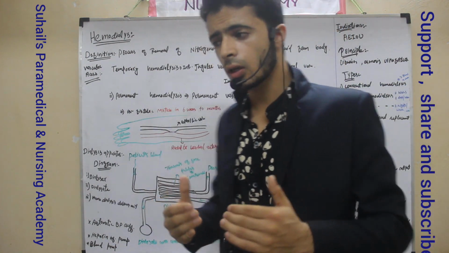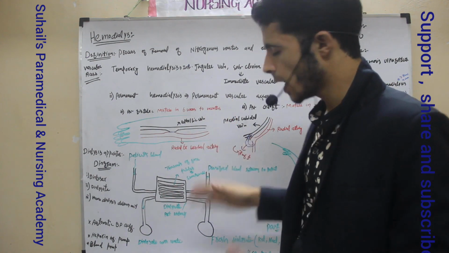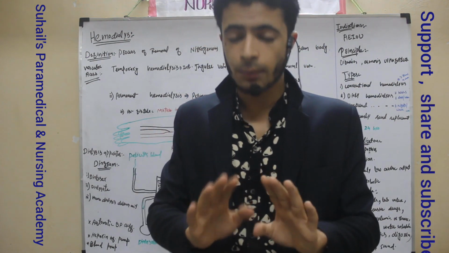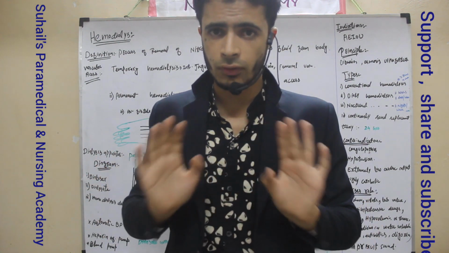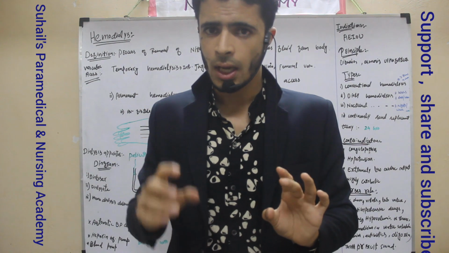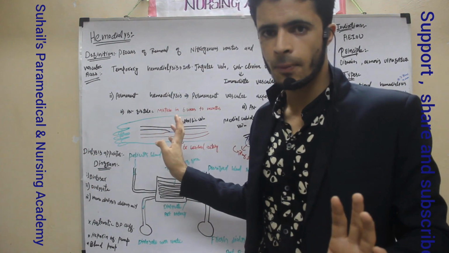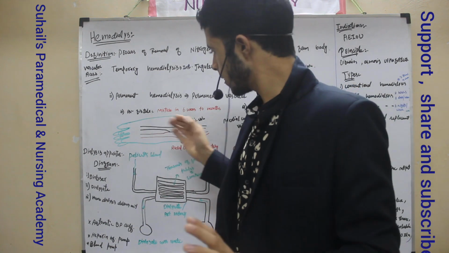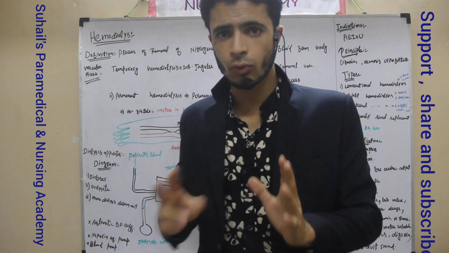So why in case of permanent methods should we use these? If the veins and arteries are not weak, and we can easily put the AV fistula, if the cephalic vein and radial artery are not fragile, we can use AV fistula.